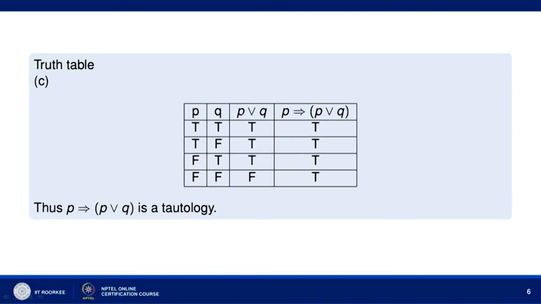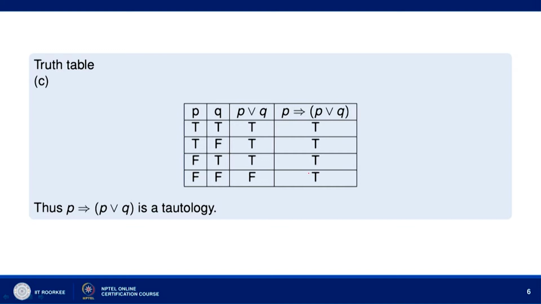Okay. So, P implies P or Q: when P is T, P or Q is T, so P implies P or Q has truth value T. Again here P has truth value T, and this has truth value T, so it is T. When P has truth value F and P or Q has truth value T, then P implies P or Q has truth value T. And when P has truth value F and P or Q has truth value F, then P implies P or Q has truth value T. So, again in the column for the proposition P implies P or Q, all the truth values are T,